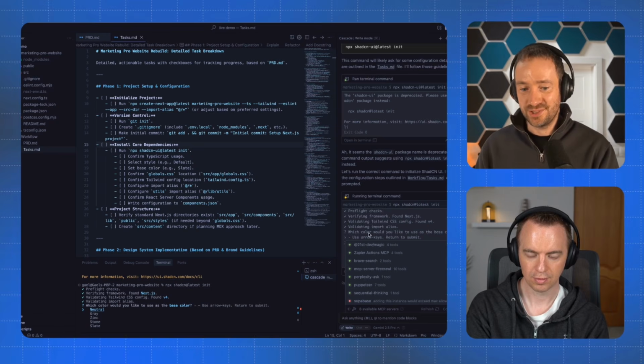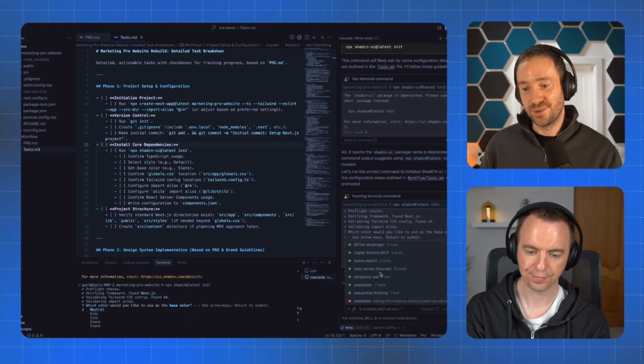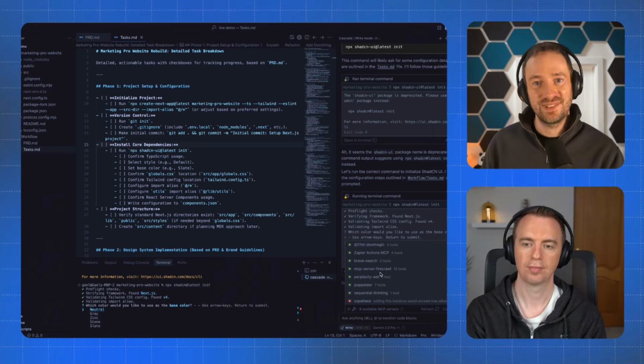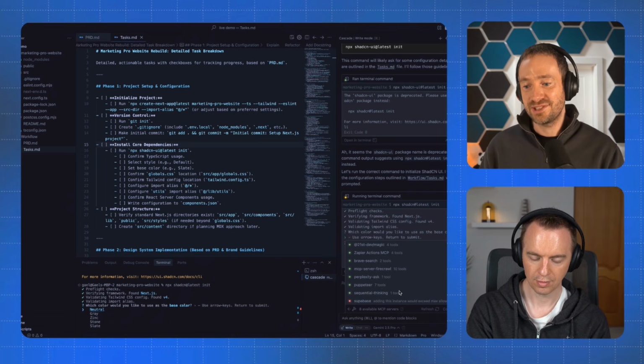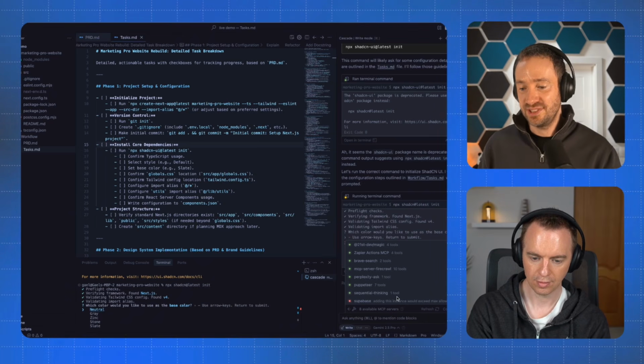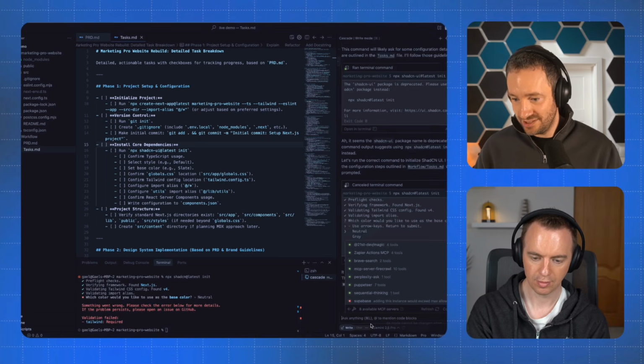It has access to Brave Search, so you can search for stuff on the web. It has access to Firecrawl, so you can open websites and take screenshots of them. It has access to Perplexity, so you can search with that too. It has access to a full browser through Puppeteer, and it has access to sequential thinking, so you can break down tasks further and it can do a better job. It will use all these tools to do stuff, and that's the power of this.